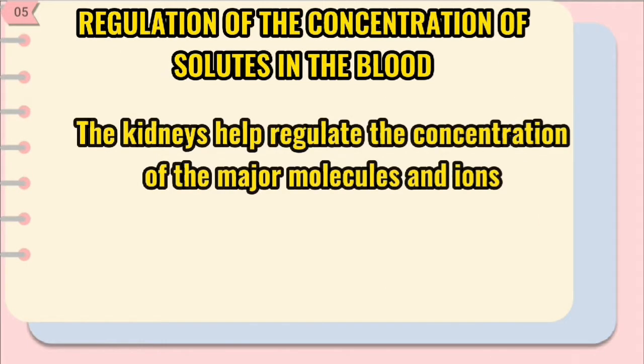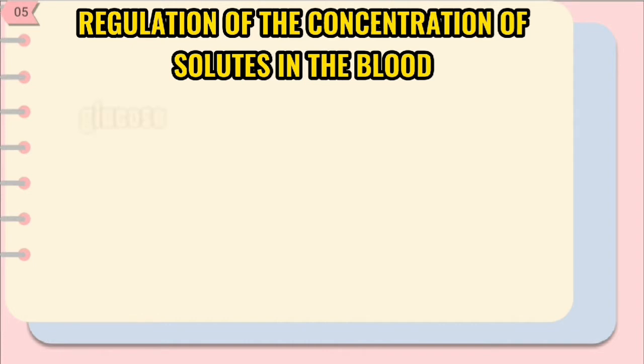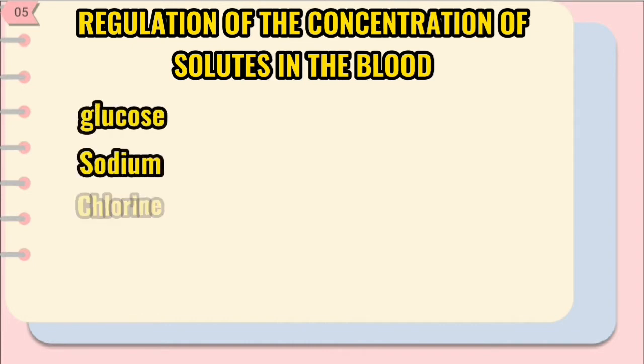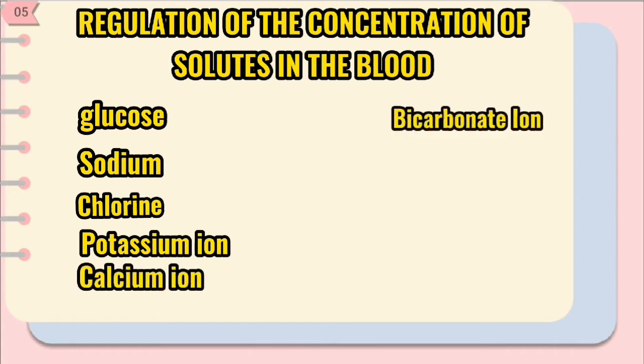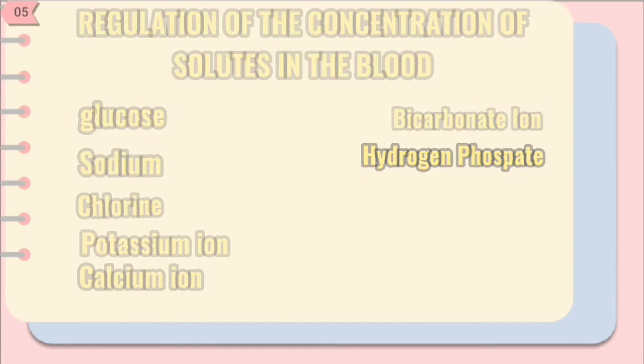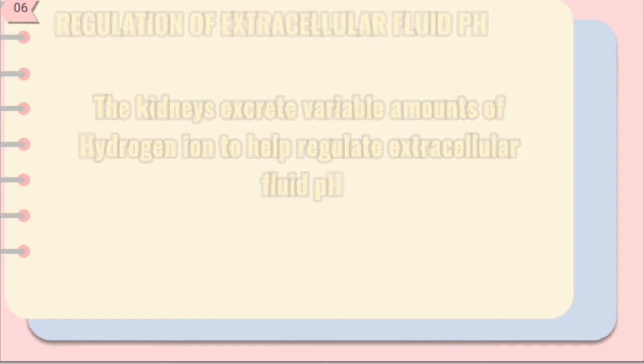Next is regulation of the concentration of solutes in the blood. The kidneys help regulate the concentration of the major molecules and ions, such as glucose, sodium, chloride, potassium ion, calcium ion, bicarbonate ion, and hydrogen phosphate. Next, regulation of extracellular fluid pH. The kidneys excrete variable amounts of hydrogen ion to help regulate extracellular fluid pH.